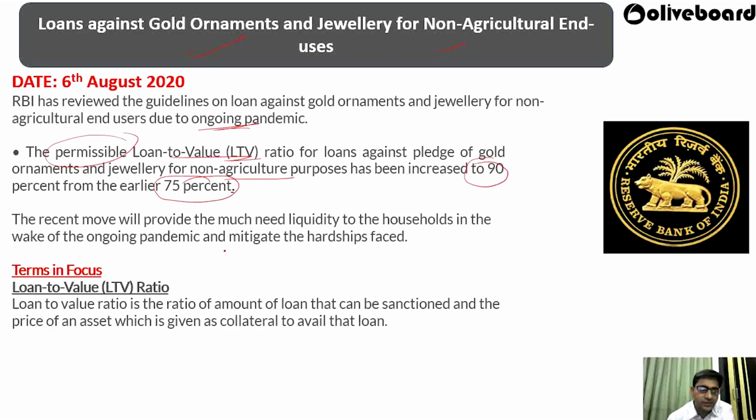Because of this recent move, this will provide much liquidity to households in the wake of the ongoing pandemic, and it will mitigate the hardship faced by the people. Loan to value is a ratio. What is the loan to value ratio? It is the ratio of the amount of a loan that can be sanctioned to the price of the asset which is given as collateral to avail that loan. So this is the loan to value ratio.